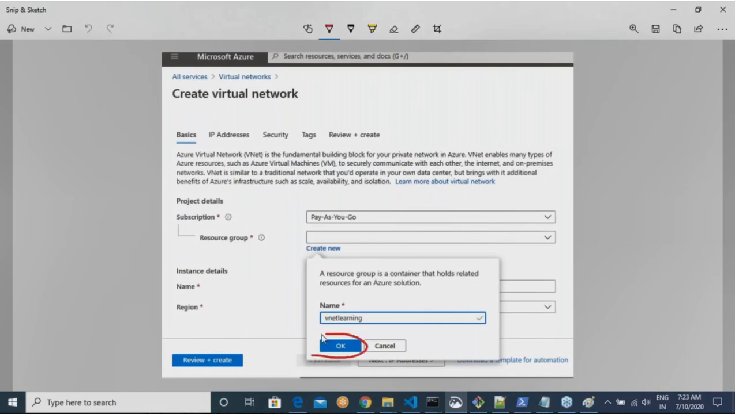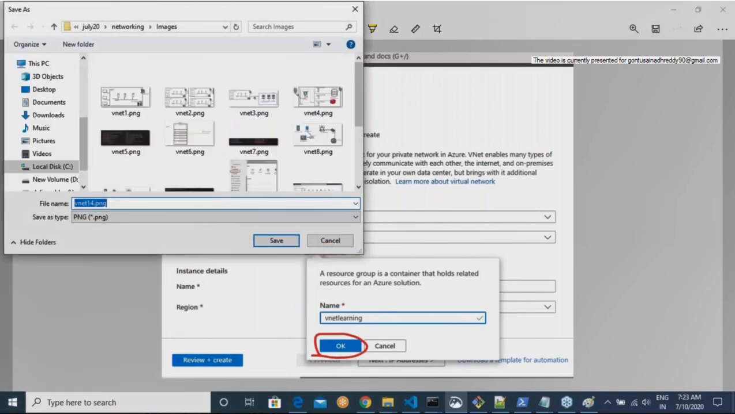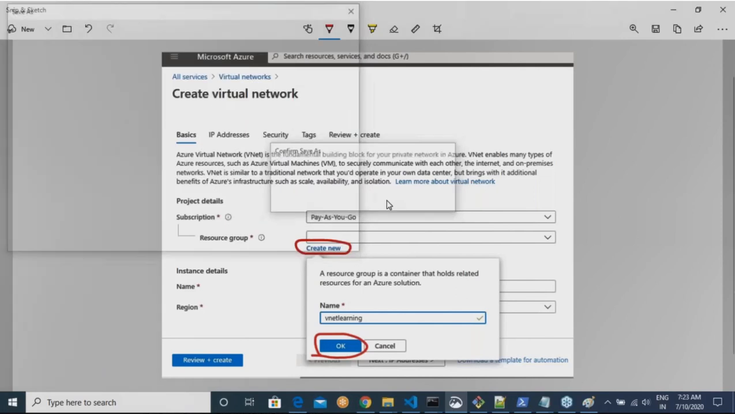Okay, fine. Let me use this image. This is better. Right.